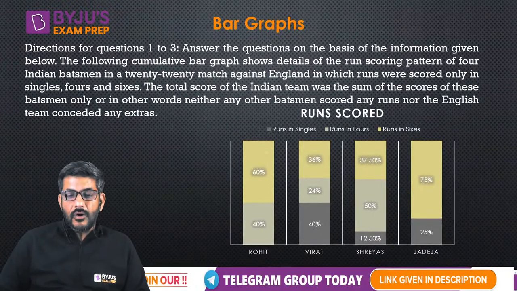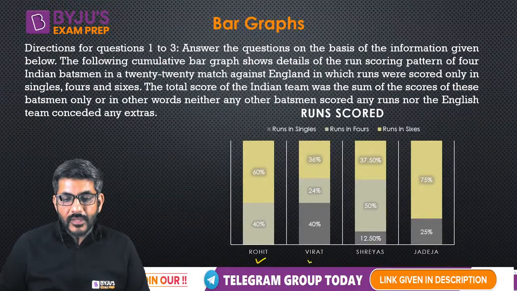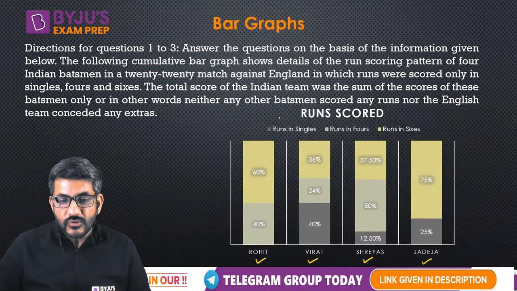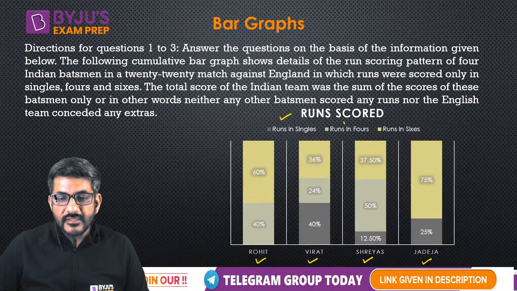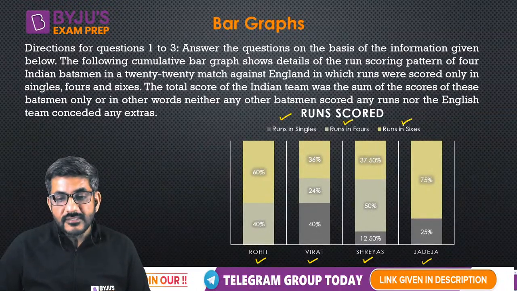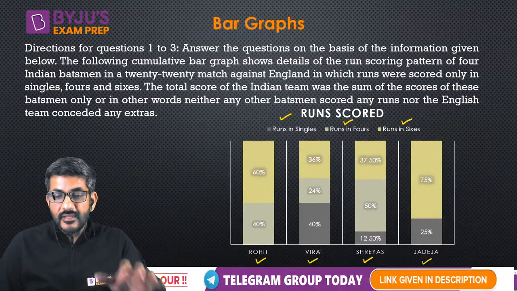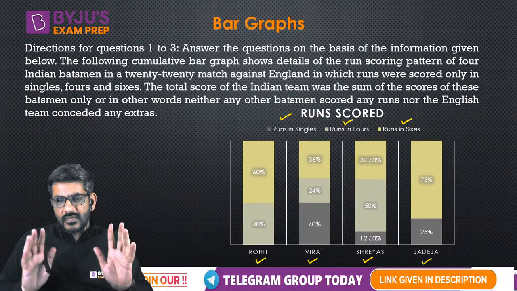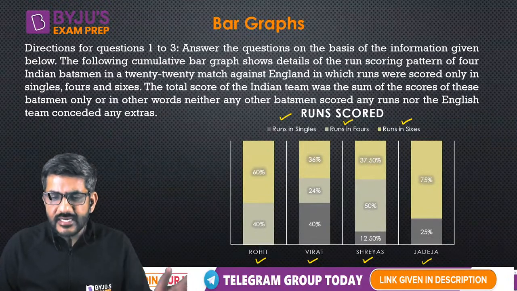So this tells us about four batsmen, Rohit, Virat, Shreyas and Jadeja, how many runs they scored in singles, how many runs in fours and how many runs in sixes. That all data is there. Okay. Sonali Raj, yes, you can say by default we will take 100%.